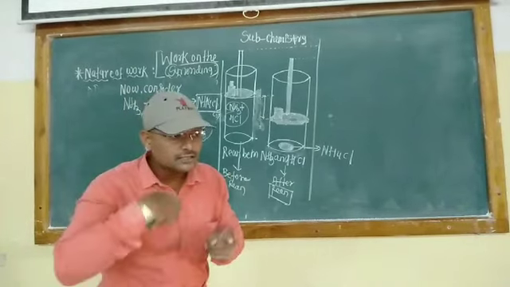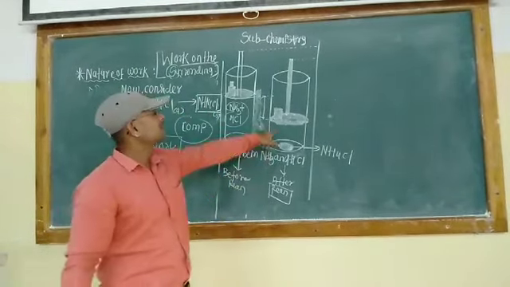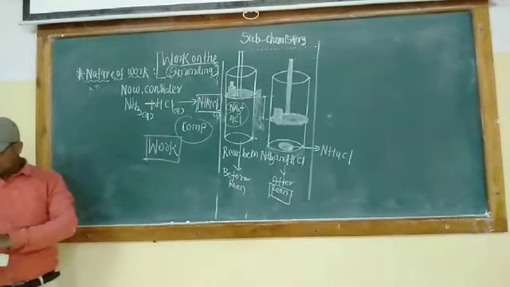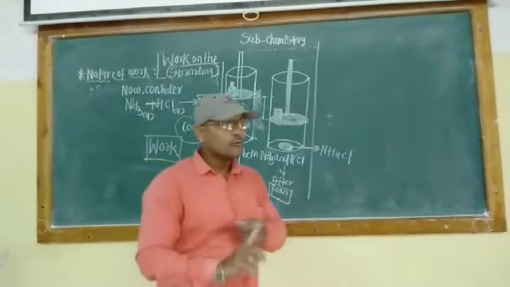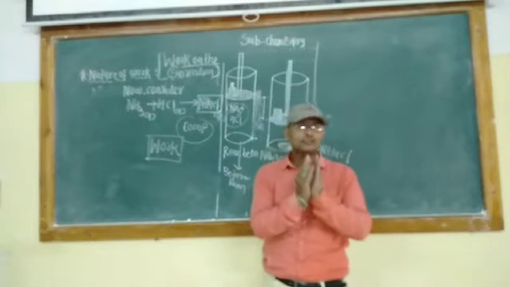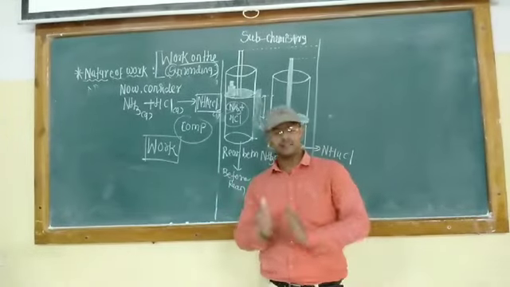Surrounding नी जी एनर्जी लॉस केलेली आहे ती कोणाला भेटते? सिस्टमला भेटते. Surrounding loses the energy to the system and performs the work on the system. Perform the work on the system means that the energy lost by the surrounding is equal to the amount of work done on the system.